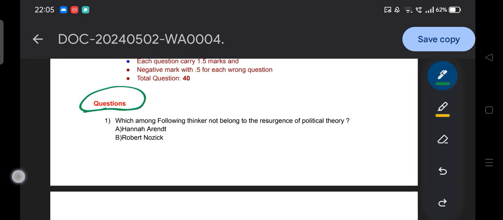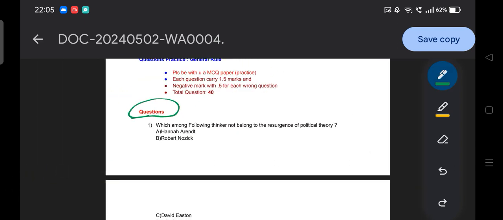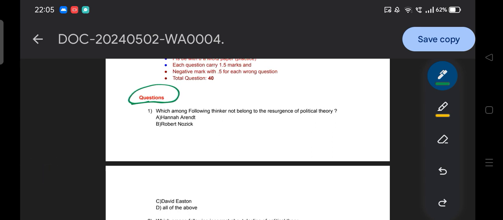So first question in front of you, please read it. I will also read with you. Which among the following thinkers does not belong to the resurgence of political theory? Option A, Hannah Arendt. Option B, Robert Nozick. Option C, David Easton. Option D, all of the above. So try to circle your OMR answer sheet.